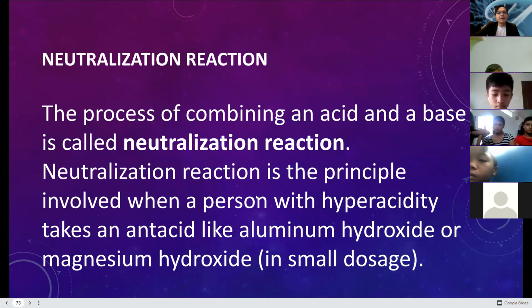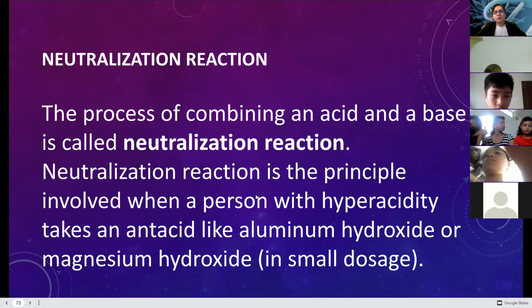Neutralization reaction. The process of combining an acid and a base is called the neutralization reaction. The neutralization reaction is the principle involved when a person with hyperacidity takes an antacid like aluminum hydroxide, magnesium hydroxide, or calcium carbonate in a small dosage. Small dosage. But too much of them actually can harm your stomach. You need your acid in your stomach. Why? Talking about the digestive system, it needs to be acidic in order to activate some of the enzymes.